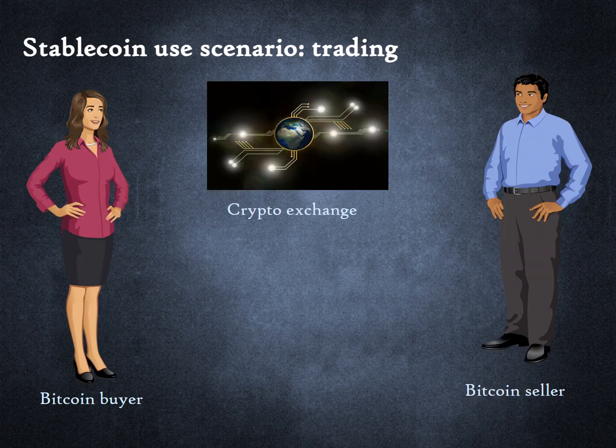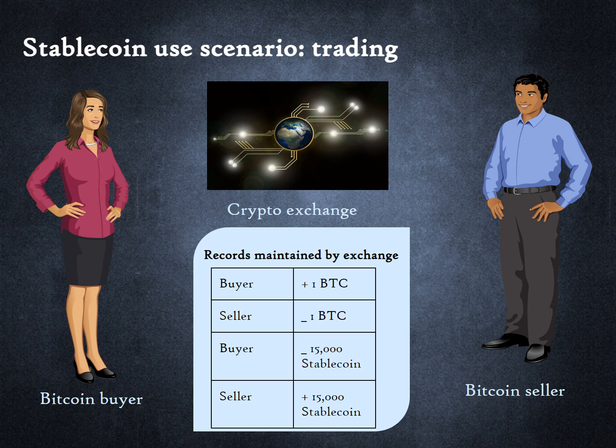Now consider what happens when, instead of fiat money, the purchase of Bitcoin is settled via a stablecoin that is managed on another blockchain. Let us call this the altcoin blockchain. The exchange is maintaining custodial wallets on both blockchains. It transfers Bitcoin ownership record from Bob to Alice on the Bitcoin wallet. It transfers altcoin ownership record from Bob to Alice on the altcoin wallet. The two occur simultaneously. Note that the price of Bitcoin in this example was $15,000 and one stablecoin represents $1.